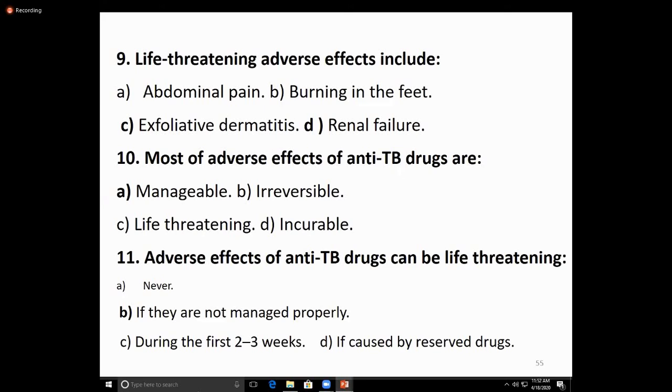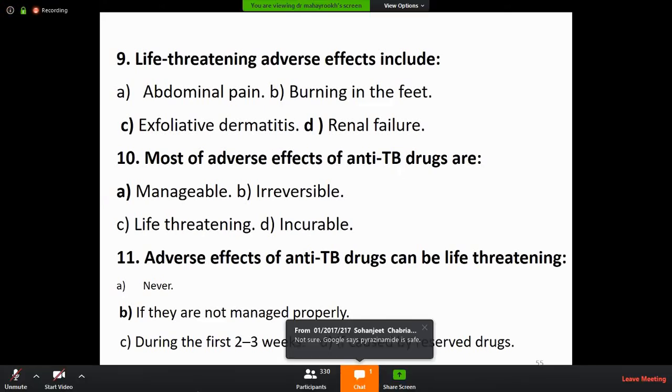Another drug is rifabutin. It is a derivative of rifampicin. It is preferred in HIV-infected patients who are on protease inhibitors because it is a less potent enzyme inducer, whereas rifampicin is a more potent enzyme inducer. That's why it is used in patients who have HIV. Rifabutin is also used for Mycobacterium avium complex infection in combination with clarithromycin and ethambutol.